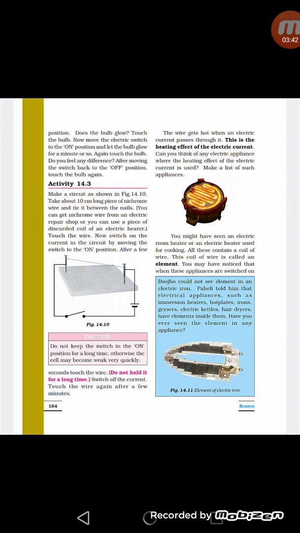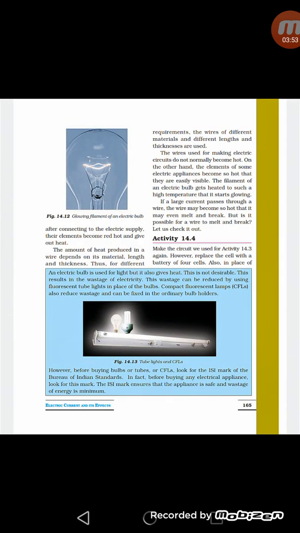They have wound coils of wire known as heating element through which current flows, resulting in the heating due to resistance offered by the wire. So we can say all these electrical appliances are based on heating effect of current. In this diagram you can see the filament of the bulb, it is made up of tungsten, and when the current flows through tungsten wire, it offers a high resistance to the flow of current, and due to which heat is produced and the bulb glows.